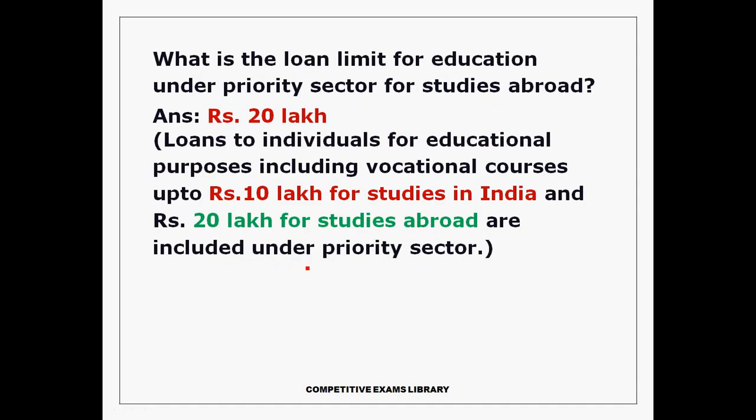What is the loan limit for education under priority sector for studies abroad? For studies abroad, the loan limit is 20 lakhs. Loans to individuals for education purpose, including vocational courses, are up to 10 lakhs for studies in India. So for studies in India the limit is 10 lakhs, and for abroad it is 20 lakhs under the priority sector. Some sectors like agriculture and education are included in the priority sector.